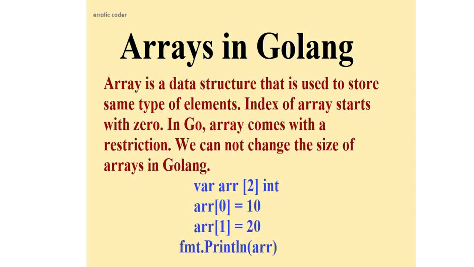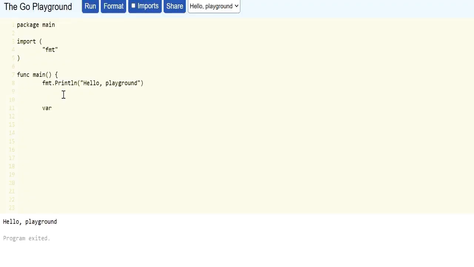Let's see the declaration of arrays in Go. Here I am declaring an array named ARR that would be of type integer. Here square brackets dictate that this variable is declared as an array. Now here I will give the size of this array, keep it as 5. That means this array can hold 5 values. Now I am storing the value at its first index with 13 and the value at the second index is 16.